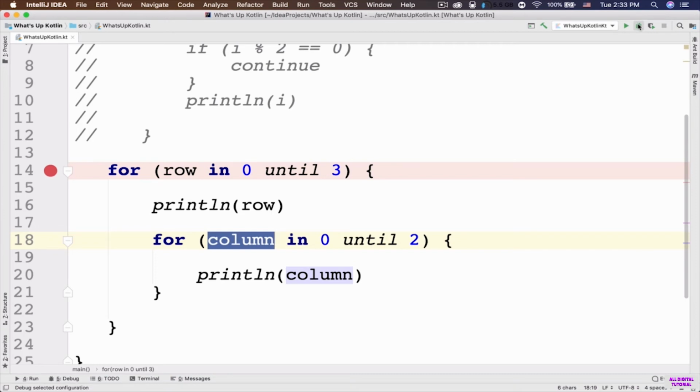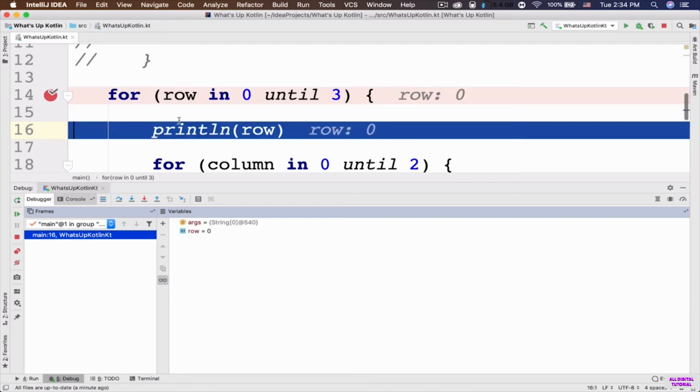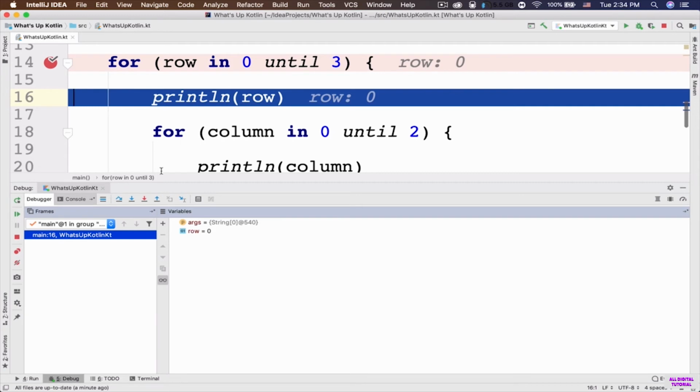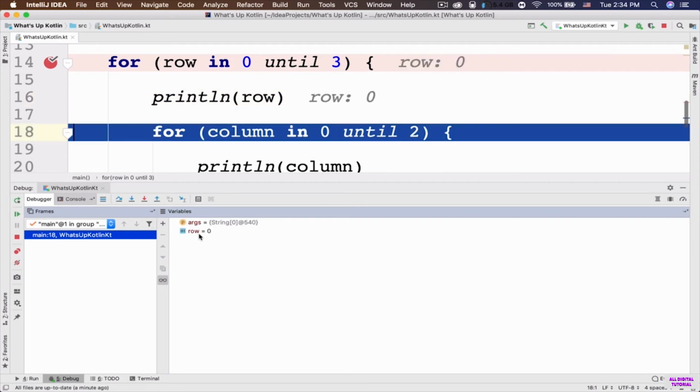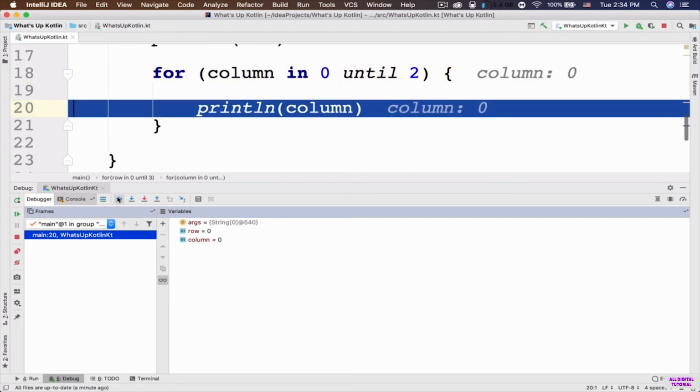So now let's go ahead and use a breakpoint and see how these loops are executed. Just click on this debugging icon. Okay, so now let's click on this step over. So now the value of the row is 0, and it's going to output the value of row to the console. So now row is 0 and it is outputted to the console. And now it's time for the inner loop to be executed. So click on this step over.